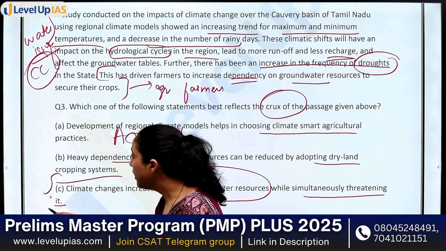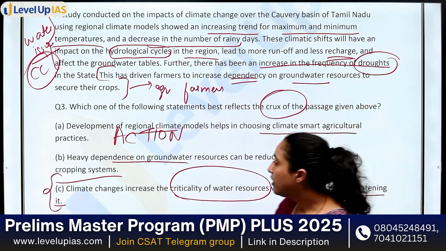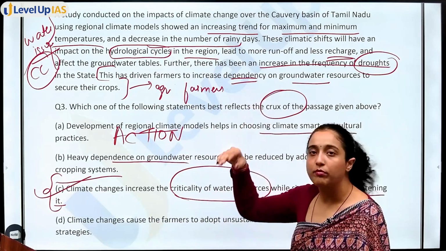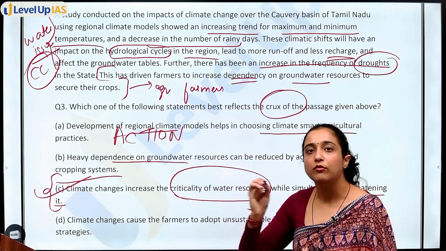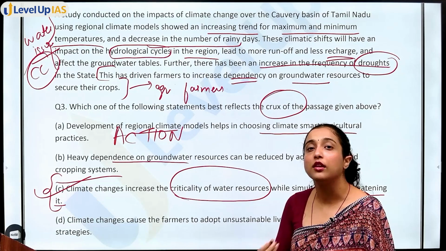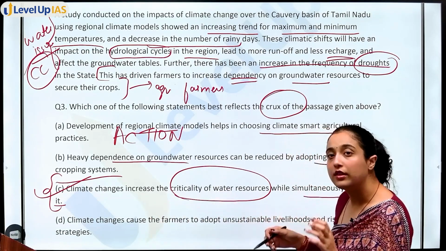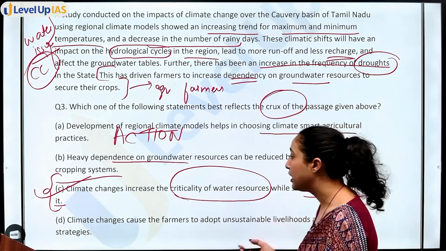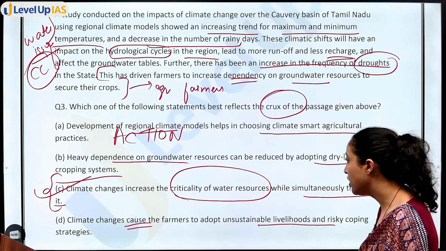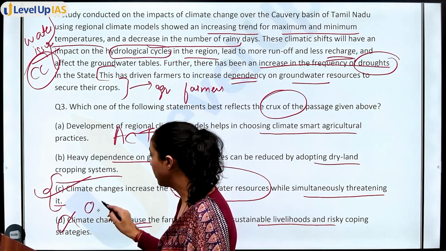This is very generalized, telling everything about the passage, how we have water issues. Climate change is causing water issues. Problem in maximum temperature rise, then problem in the water cycle, hydrological cycle disturbed, number of rainy days reducing, drought increasing, because of which groundwater dependency increasing. So climate change increases criticality of water and further threatens it. Climate change caused the farmers to adopt unsustainable livelihoods and risky coping strategies. Of course, this is also true, but this is not the crux of the passage.